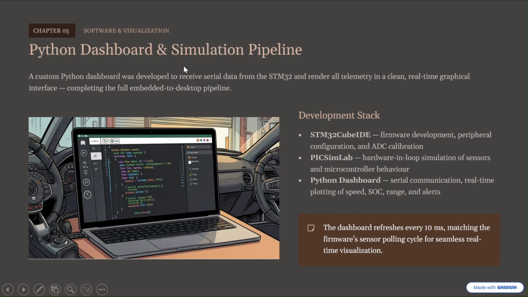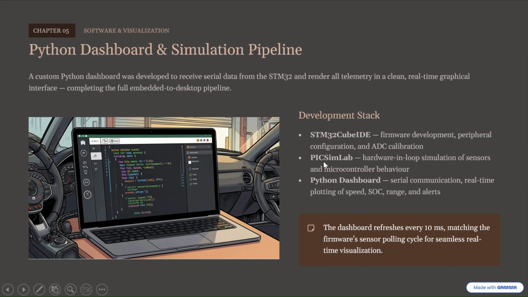So this is the Python dashboard and simulation pipeline. We have used various technologies during this internship. The first one is STM32 Cube IDE. We have used it to program our STM32. For configuration and ADC calibration, we have used STM32 Cube IDE to program our STM32 microcontroller.